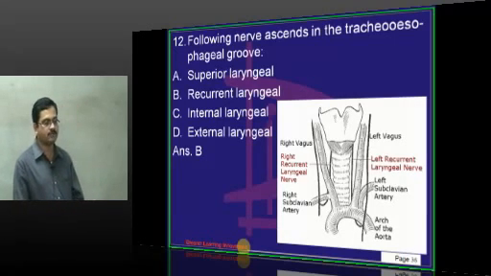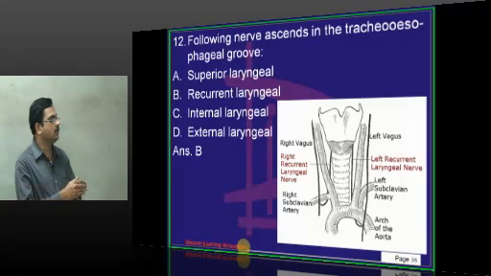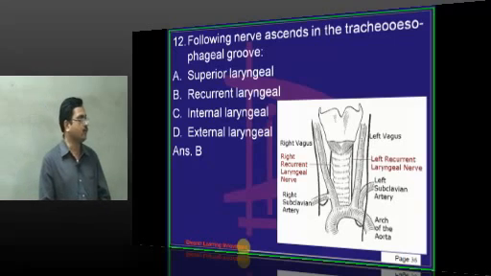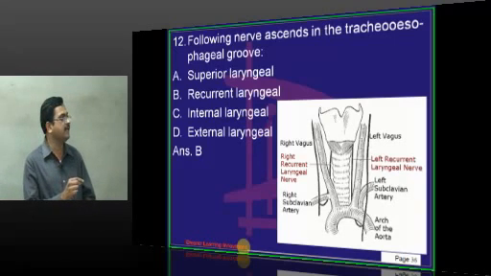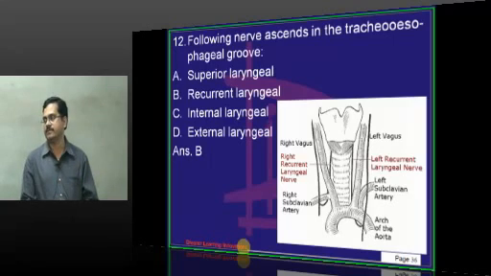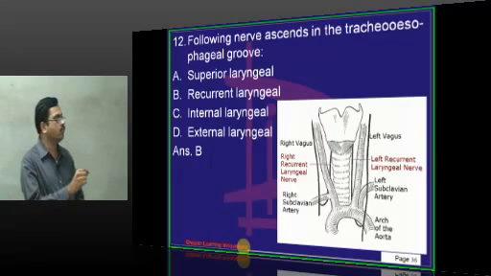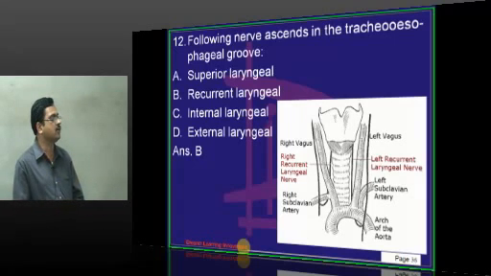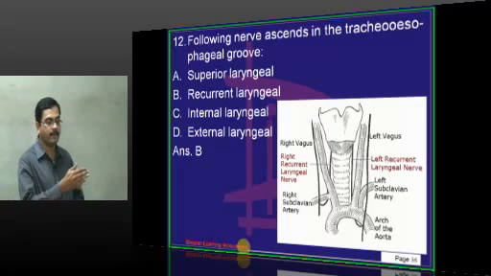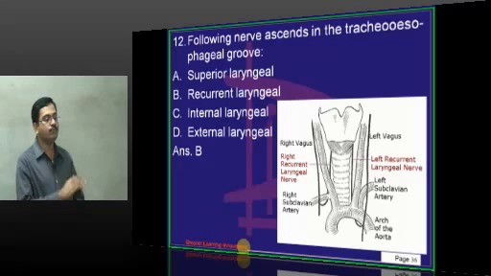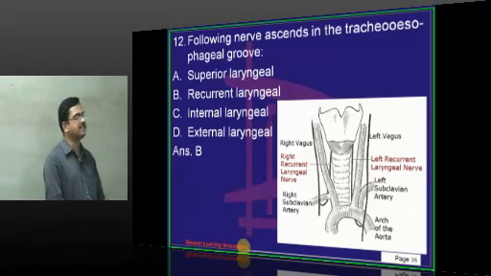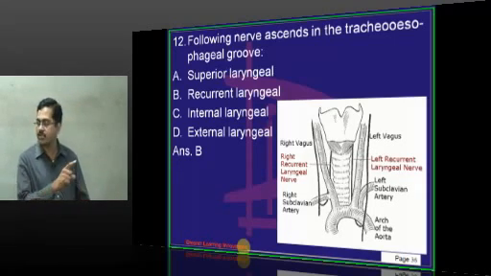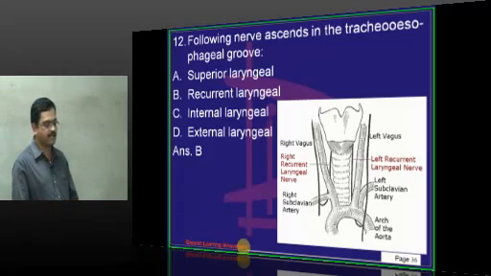Now, what about the distribution of this recurrent laryngeal nerve? After winding around the arch of aorta or subclavian artery, it ascends in the tracheoesophageal groove and is closely related to the inferior cricothyroid joint. During surgeries, the landmark for identifying this recurrent laryngeal nerve is that it is present just posterior to the inferior cricothyroid joint. Then it enters into the larynx and supplies the mucous membrane below the level of the vocal folds. The mucous membrane above the vocal folds is supplied by the internal laryngeal nerve.